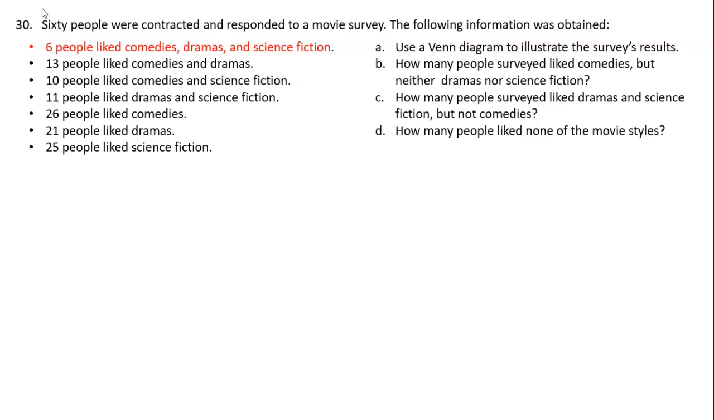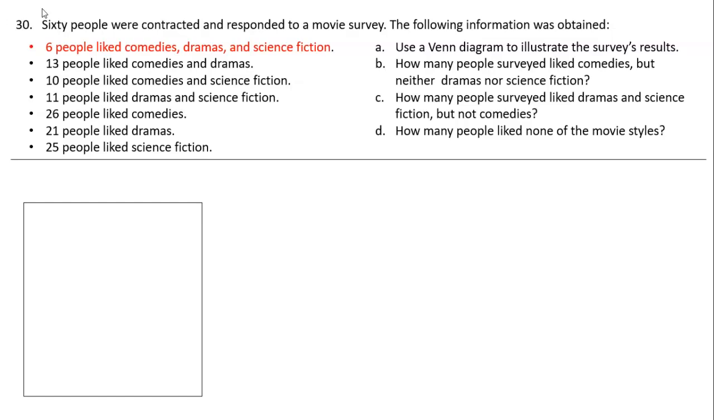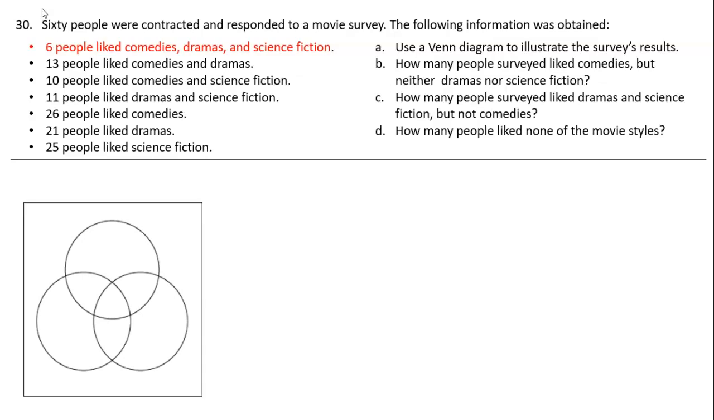Okay, so let's start that. I'm going to use a rectangle because that's how I represent Venn diagrams. I'm going to have a universe. My universe is all the people that got surveyed. How many people got surveyed? 60 people. So my universe is 60. Now, in these people's responses, I had three responses: comedies, drama, or science fiction. So I have three objects, so I'm going to have three circles.